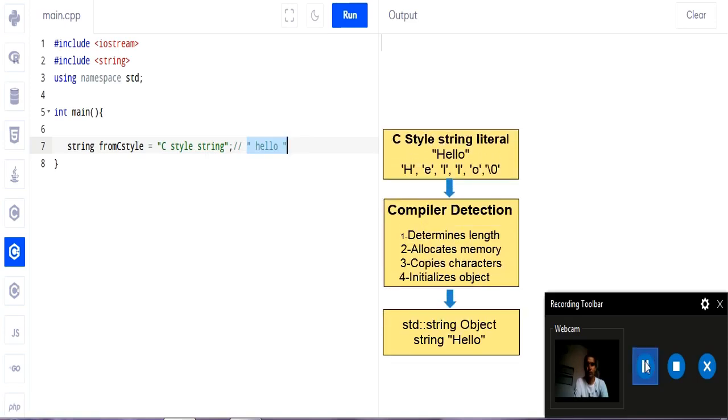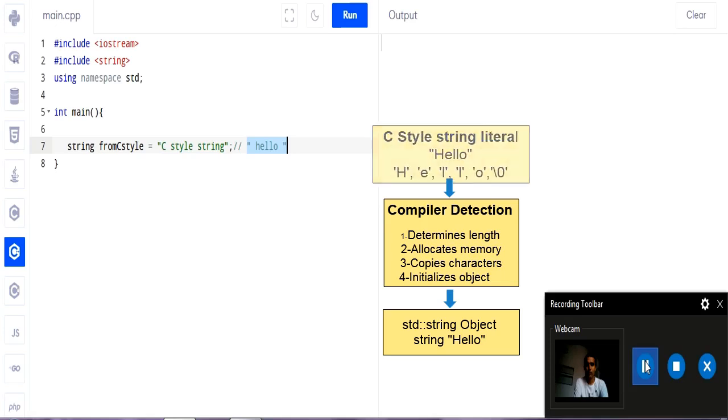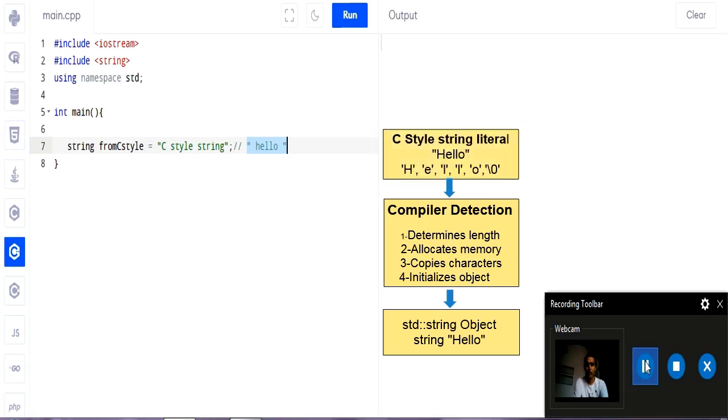Alright, how a C style string literal is converted into an object, let us understand. In the background, when the C style string literal hello is stored in memory, it is stored as a sequence of characters, and in the end it is appended with a null character. When the compiler detects it, the first step is it determines the length of the string, and then it allocates memory in the second step. In the third step, it copies those characters into the allocated memory, and in the fourth step, it initializes the object. Finally, after the conversion, the std::string object now contains the same sequence of characters as the original C style string literal.